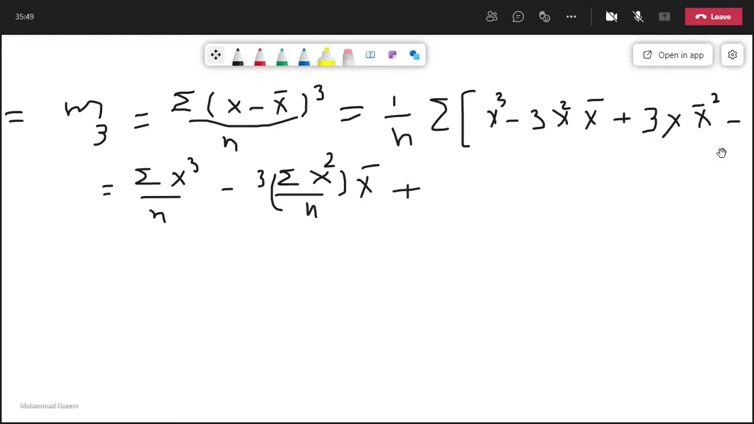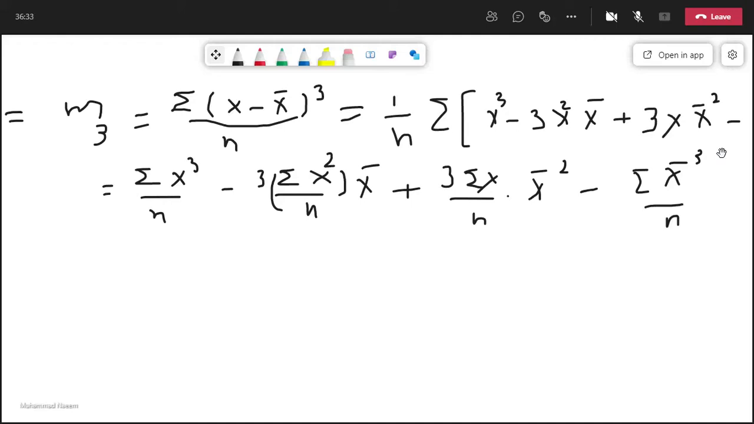plus 3 sigma x over n and x bar square outside this sigma, and minus sigma x bar cube over n.